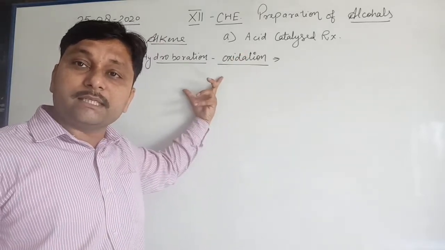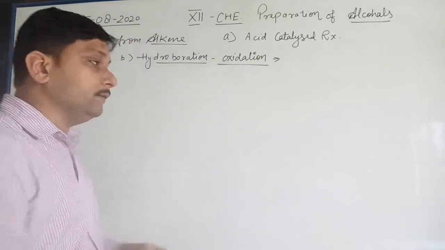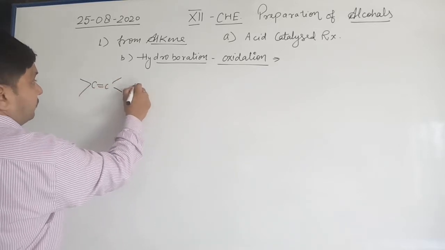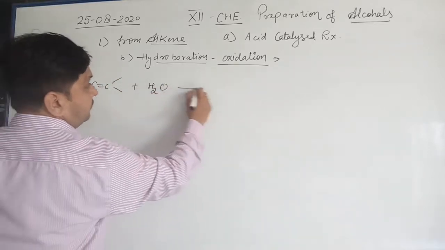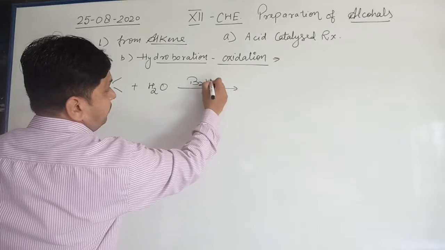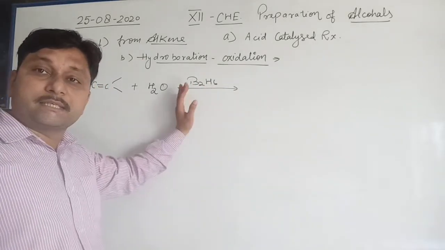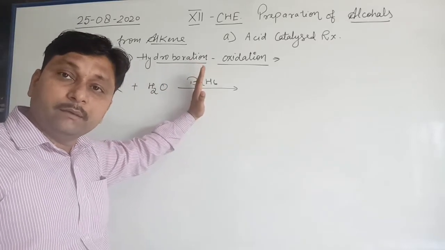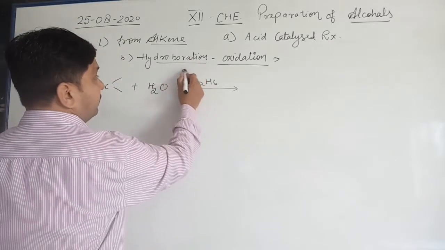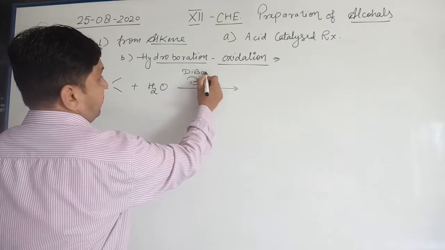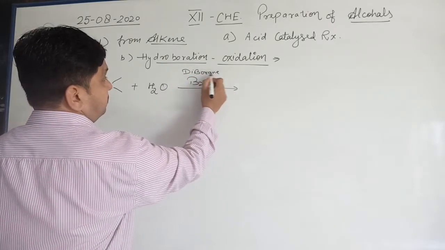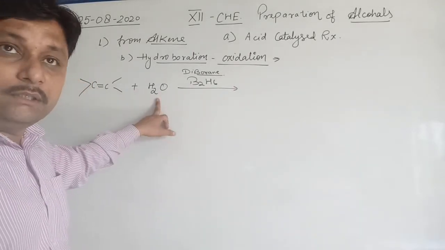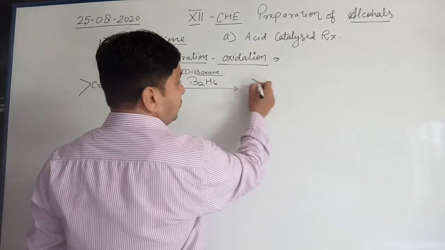Now in the second one, that is hydroboration oxidation, again alkene reacts with water in presence of B2H6. B2H6 is diborane. So in presence of diborane, alkenes react with water and form alcohols.